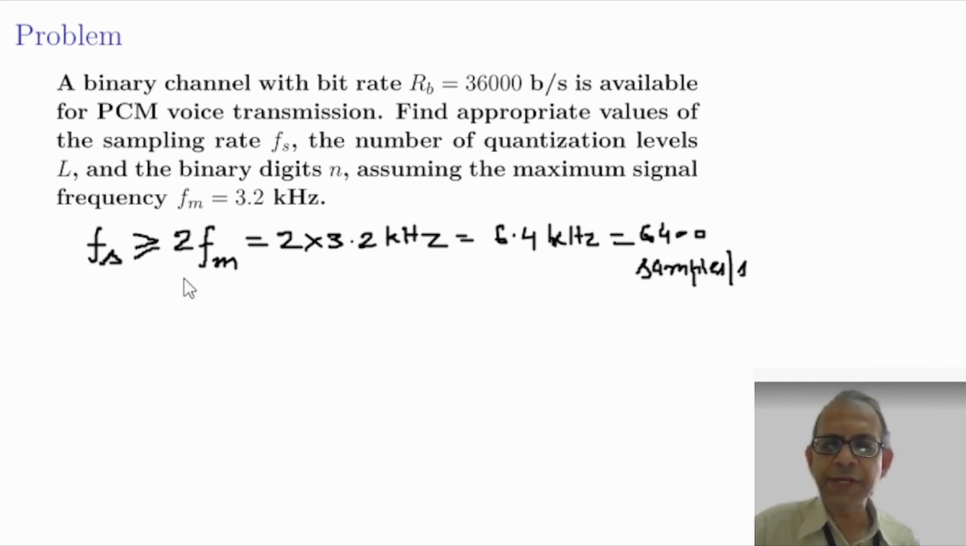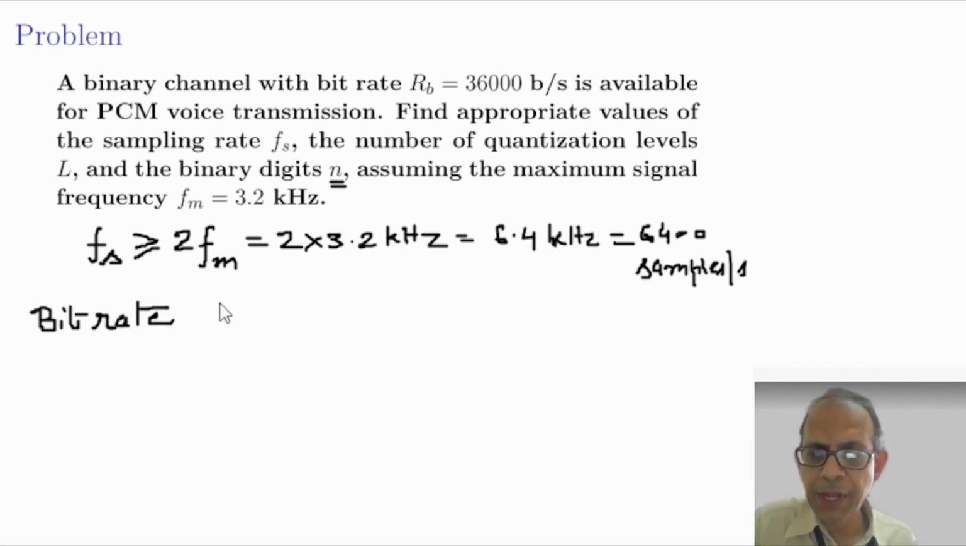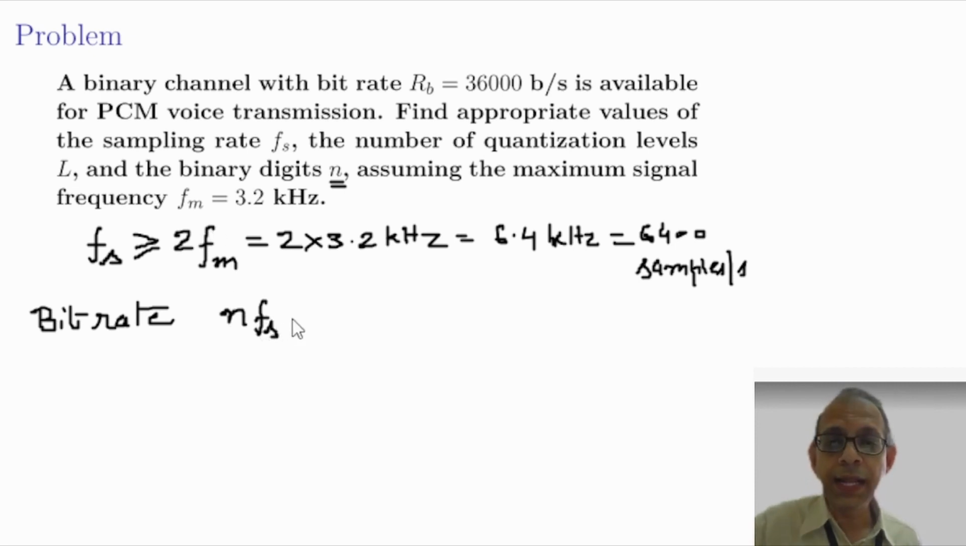Now, with this Fs, how many bits per second are we transmitting through the channel? Fs is the sampling rate, that is, the number of samples per second. Given that one sample is represented by n bits, Fs samples will be represented by n times Fs bits. And because the sampling rate is Fs samples per second, the bit rate will be equal to n Fs bits per second. That bit rate must be less than or equal to what is supported, the capacity of the channel, that is RB.